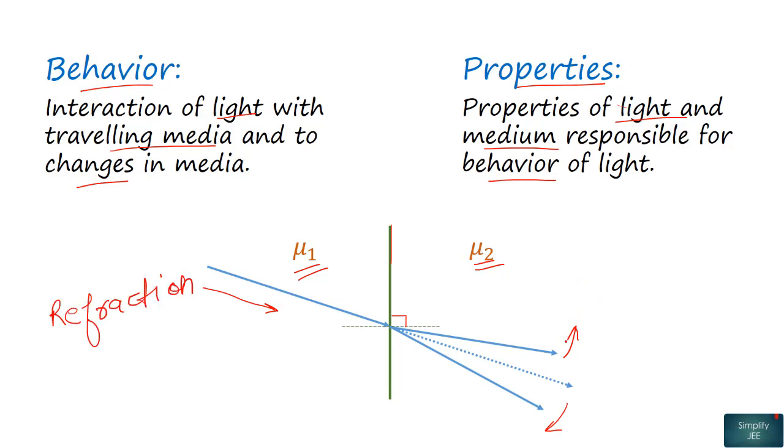Also, the bending of the ray towards the normal or away from the normal depends on the refractive index of the two media. If we have mu2 greater than mu1, then the ray will bend towards the normal, and if we have mu2 lesser than mu1, then it will bend away from the normal. So the property due to which we have this refraction phenomenon of light is the refractive index of the media.